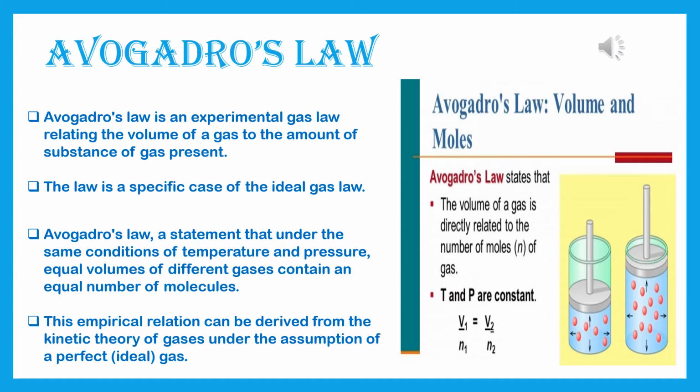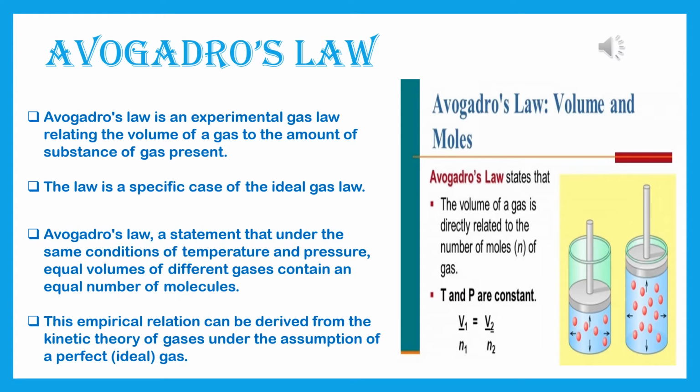So, according to Avogadro's law, volume and moles. This law states that the volume of a gas is directly related to the number of moles, that is small n, of gas. So, T and P are constant over here. According to Avogadro's law, you can say V1 by n1 is equal to V2 by n2.